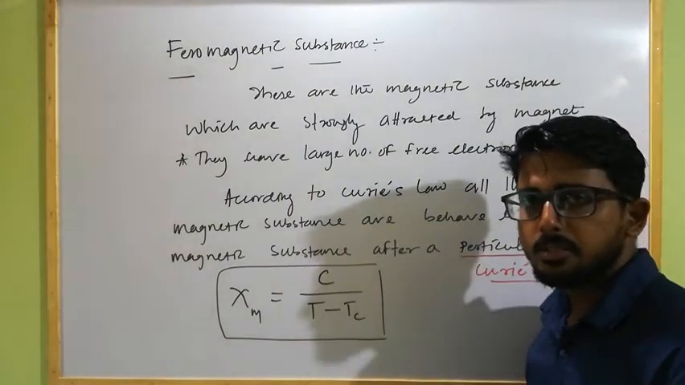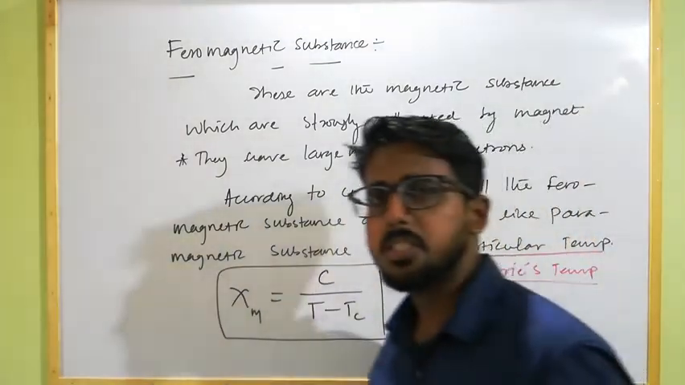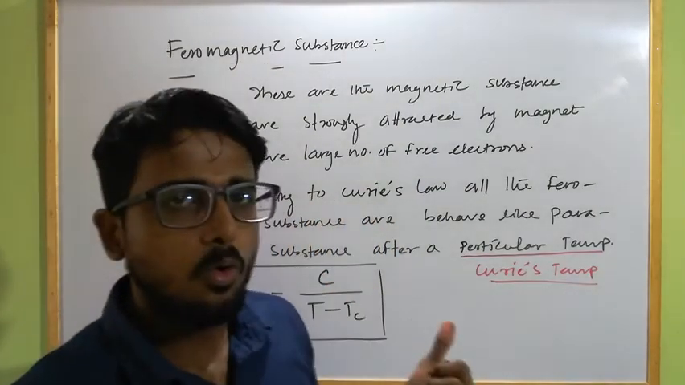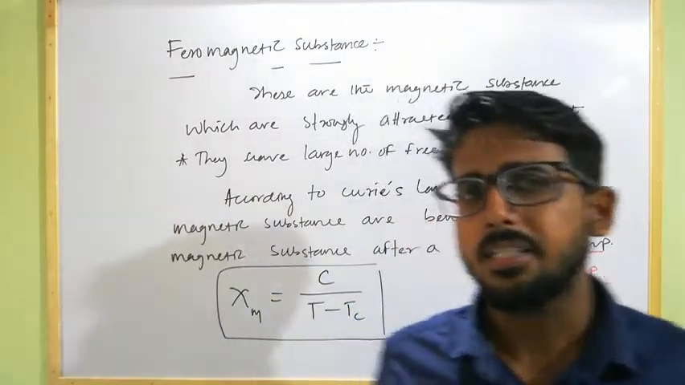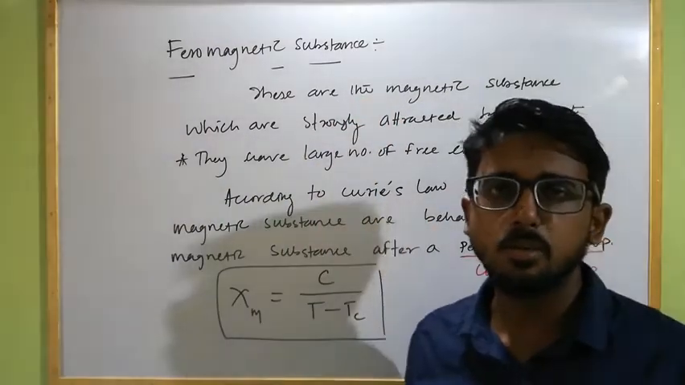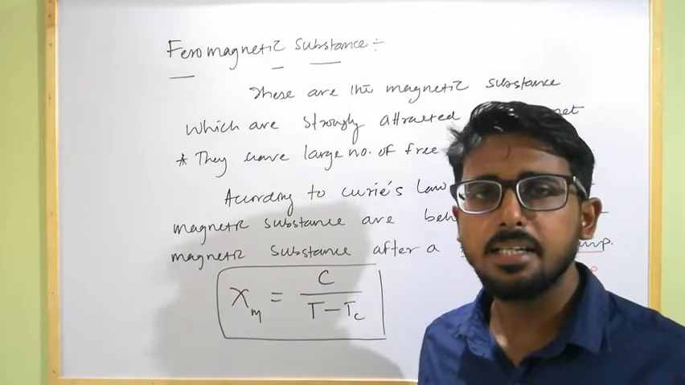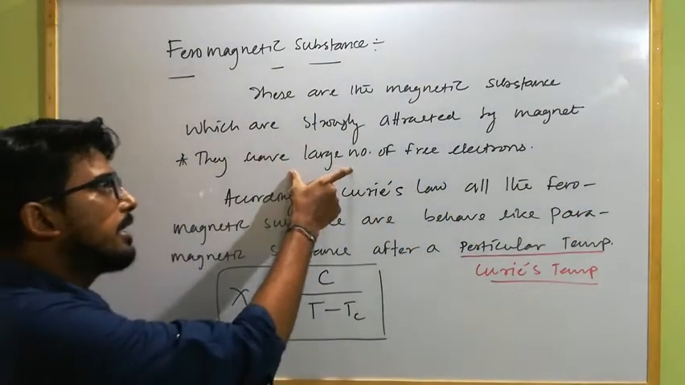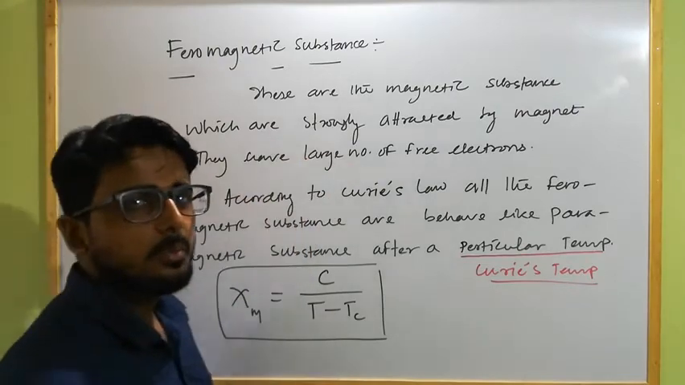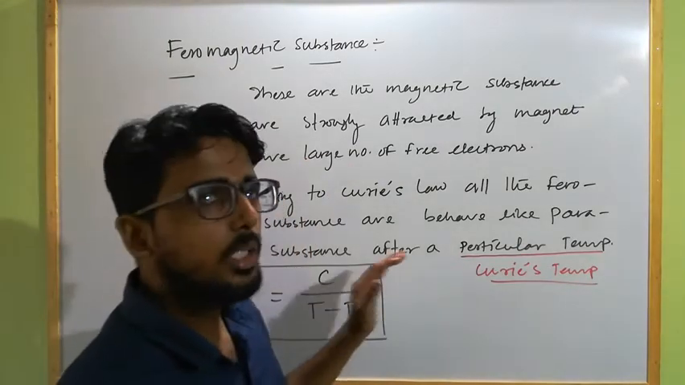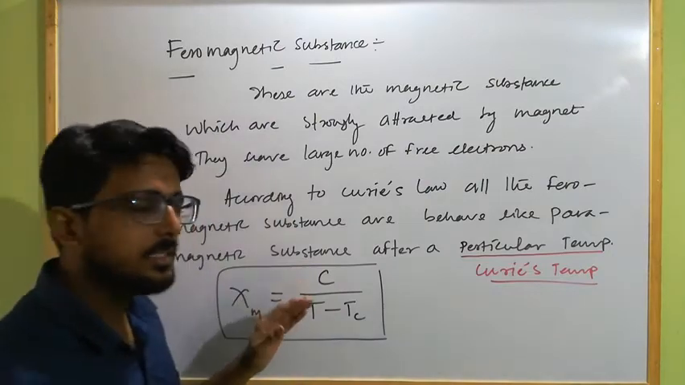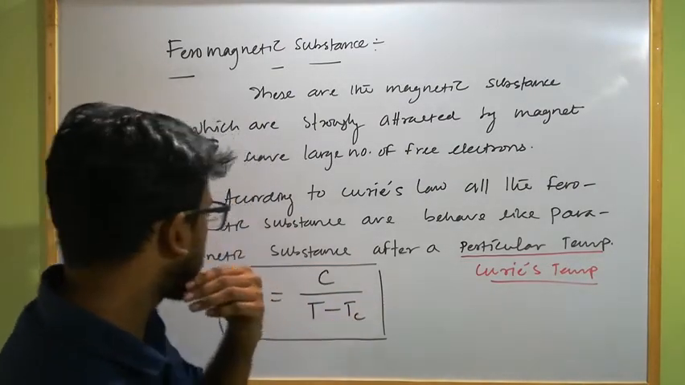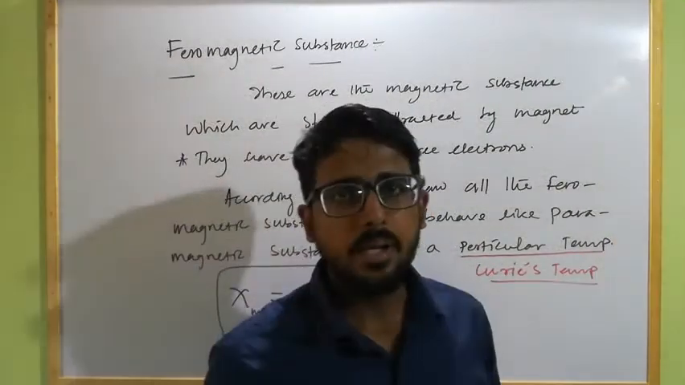The diamagnetic substance, the magnetic substance which are slightly repelled by the magnet, and the examples are gold, silver, bismuth, diamond, etc. And the paramagnetic substance are those type of magnetic substance which are slightly attracted by the magnet, and the intensity of magnetization of the paramagnetic substance depends, according to Curie's law, upon the external magnetic field strength and the absolute temperature of the magnetic substance. And the example of this kind of substance will be aluminum, manganese, etc.